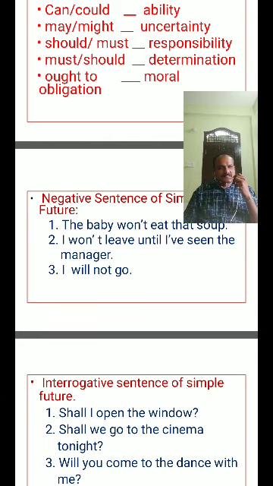Come to the past tense. For the simple past tense, I, you, we, they, he, she, it, here also some be forms are there. They were helpful. Were is the helping verb for simple past tense.